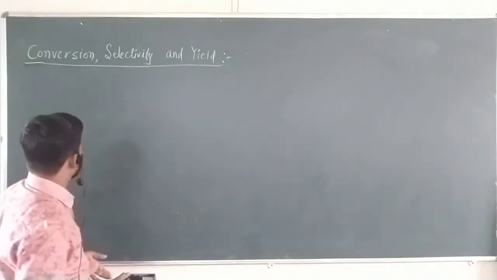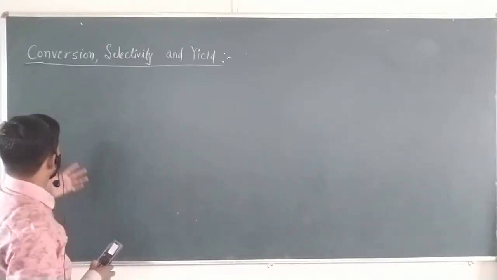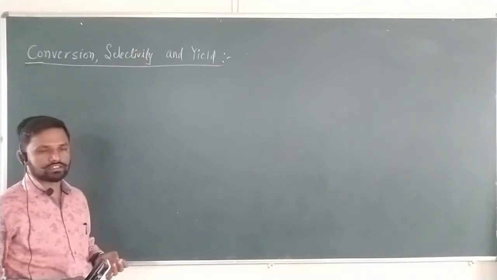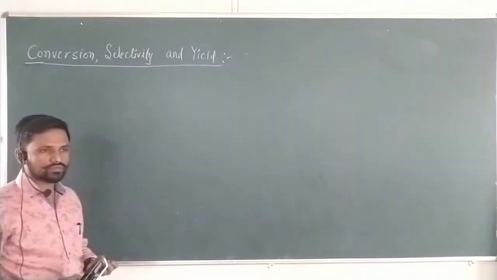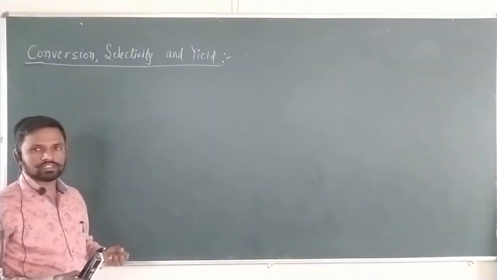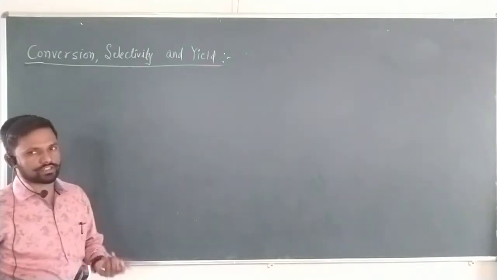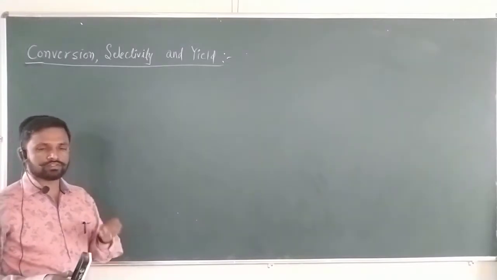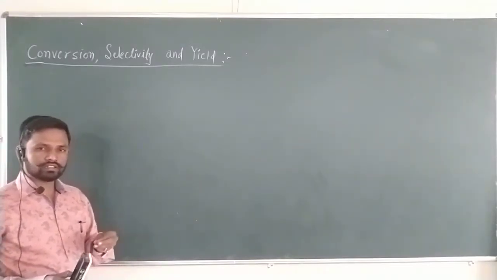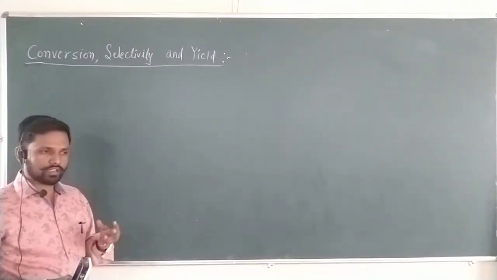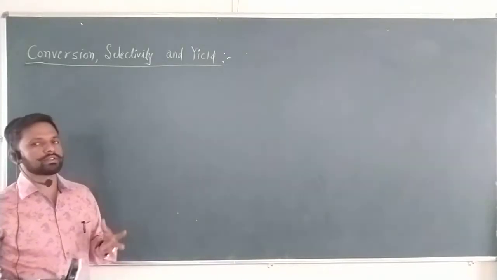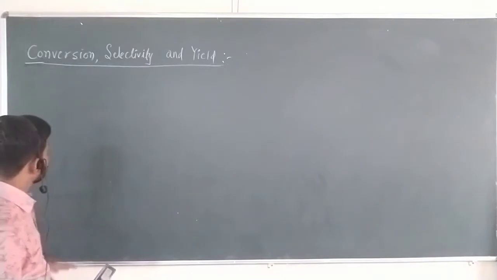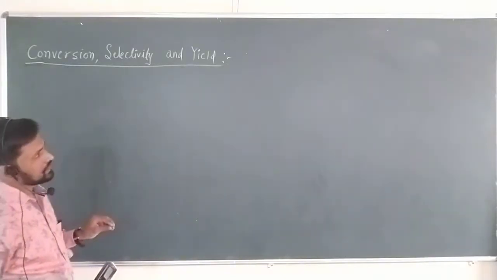So, today's point for discussion is conversion, selectivity and yield. These are three very important terms used in a chemical industry for a chemical reaction. Let me discuss what these points are: conversion, selectivity and yield.